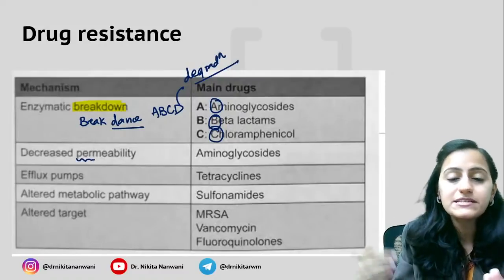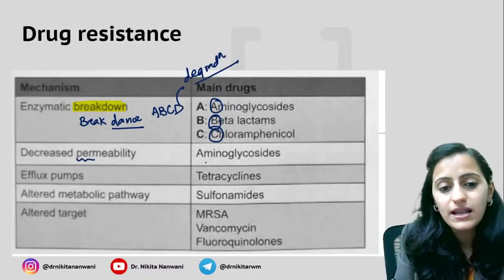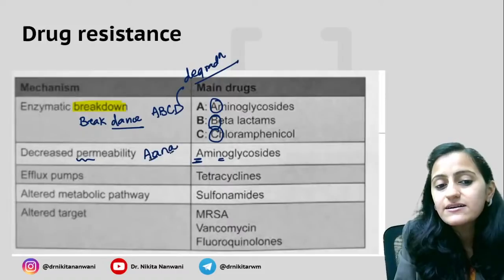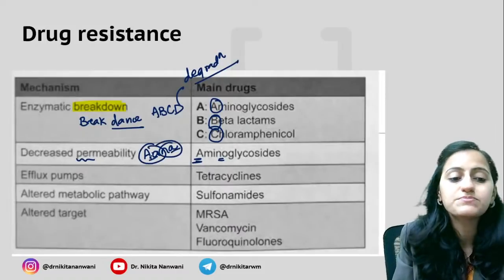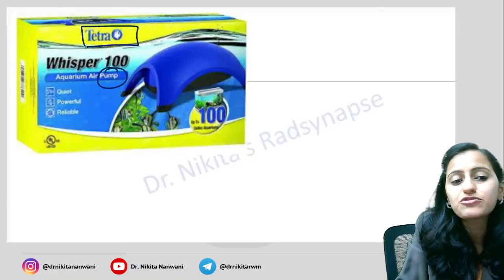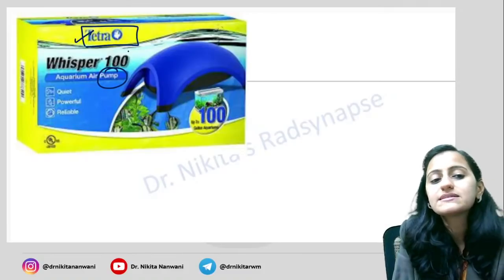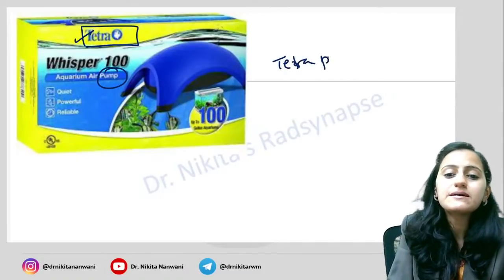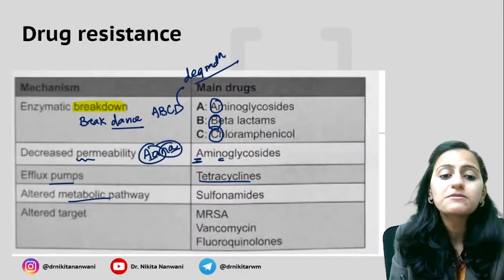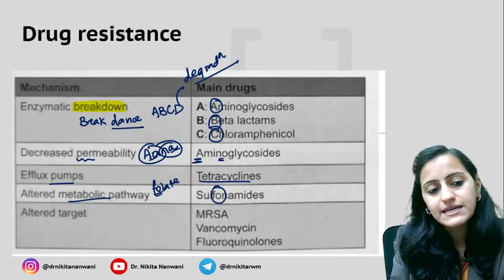Decreased permeability, not allowing the drug to go in. Ana, under ana is not allowed. So basically it's your aminoglycoside, which is decreased permeability. Efflux pumps, remember this pump, which is the tetra pump. You have the aquarium air pump, which is the tetra. The name basically you can see it's a tetra, which is the pump. So remember, efflux pump is your tetracycline. Metabolic pathway, we know in metabolic pathway you have folate, so it's your sulfonamides.